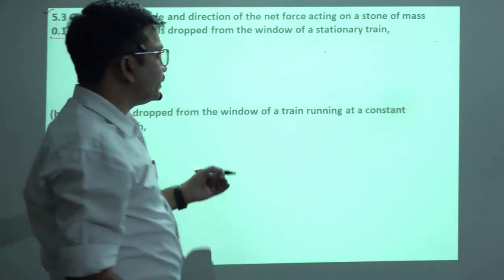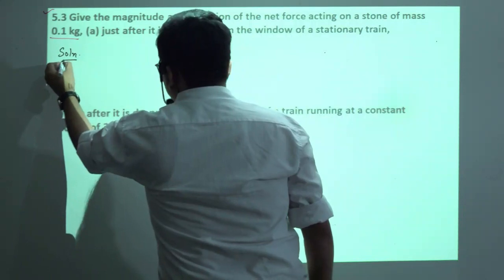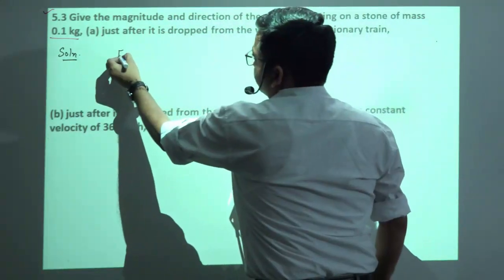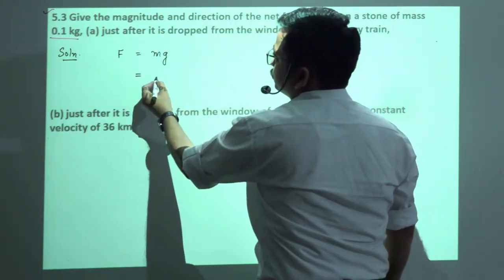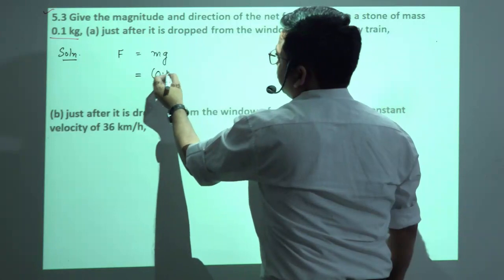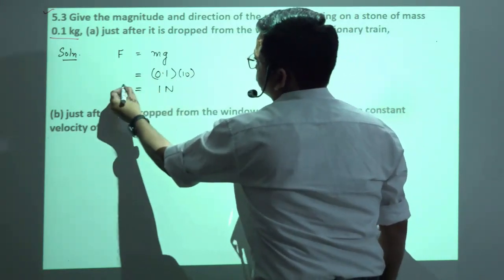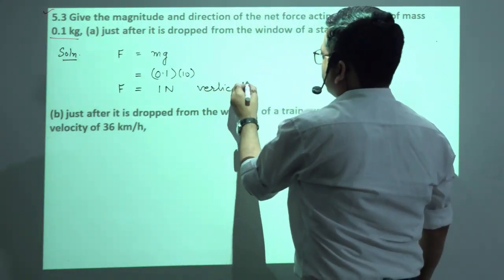So the force acting on it will be F = mg, that is 0.1 into 10, equals 1 Newton, in the vertically downward direction.